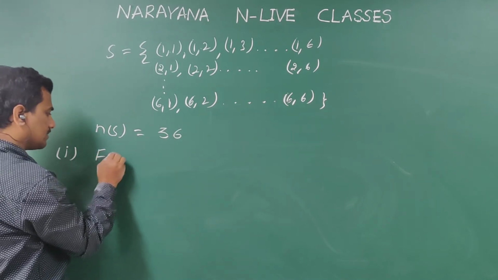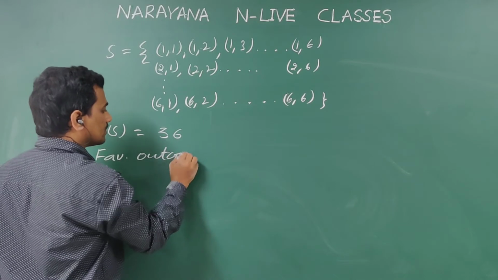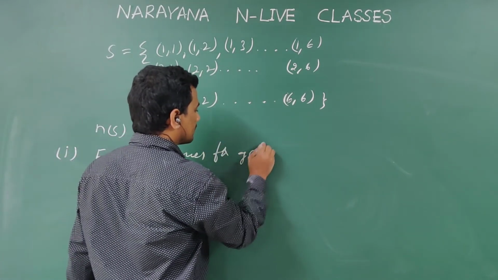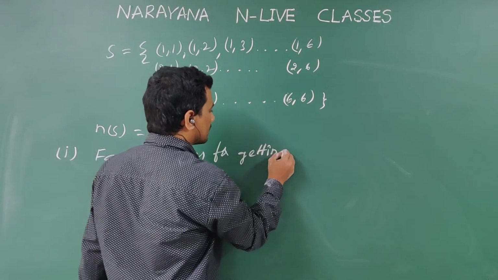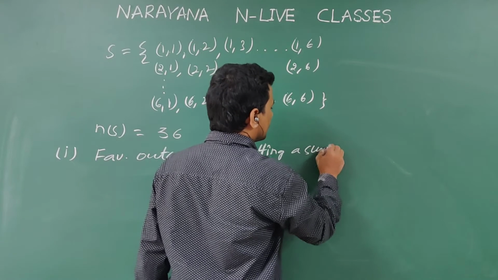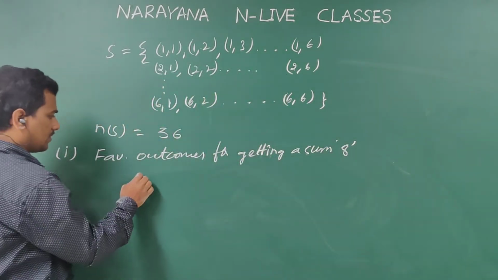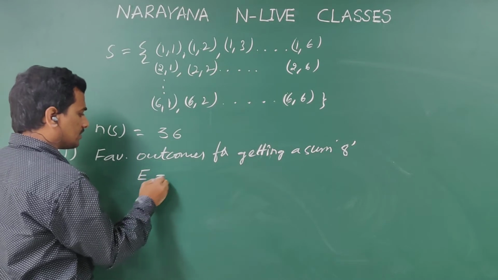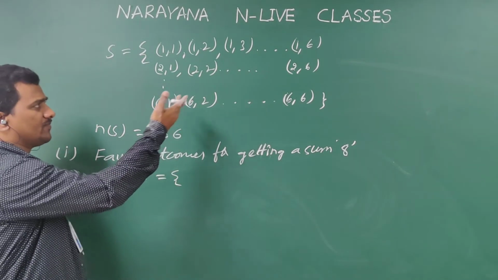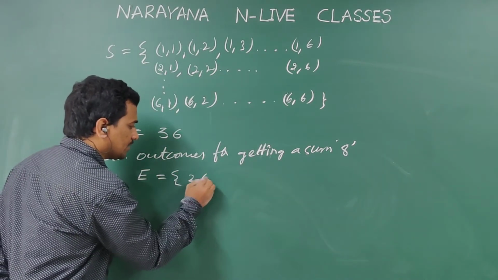Favorable outcomes for getting a sum 8. So what are the favorable outcomes for that? We have to write. Here, which pairs will give 8? That is (2,6), one possibility.